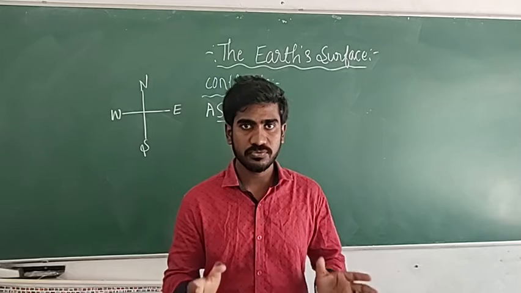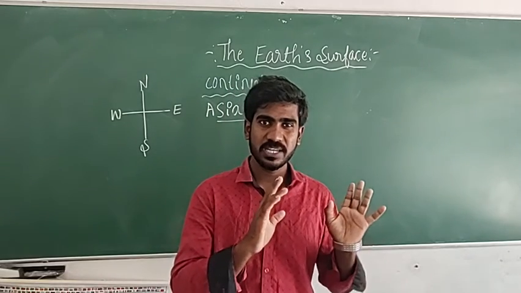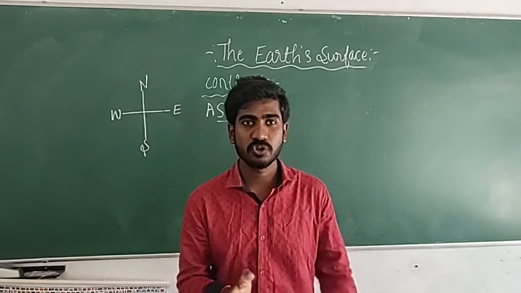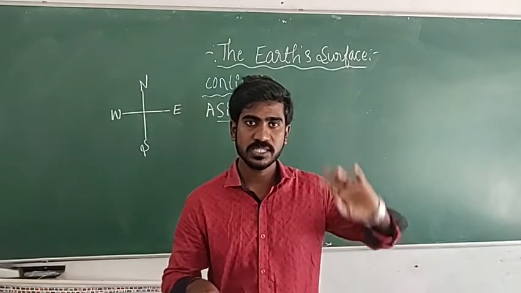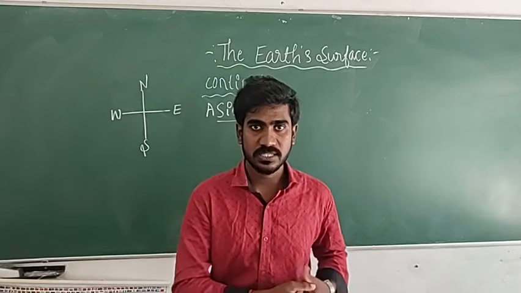Now we can see the 7 continents, but billions of years ago, what was there? There was only one continent. That is called a supercontinent, or Pangea. It was divided into 2 parts: one is Gondwana, another one is Laurasia. So now we can see the 7 continents.